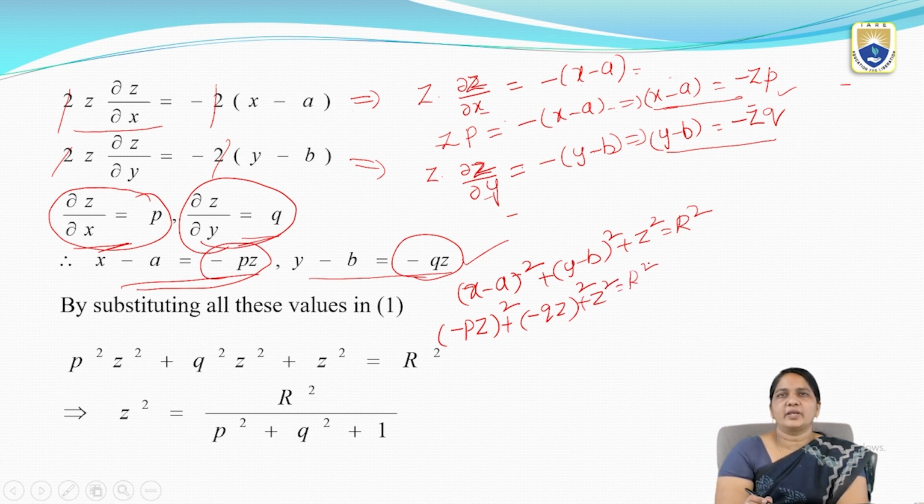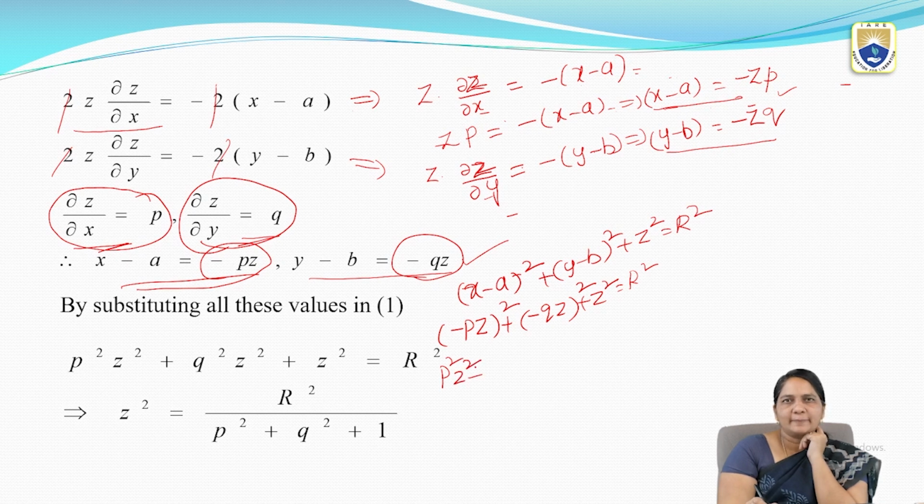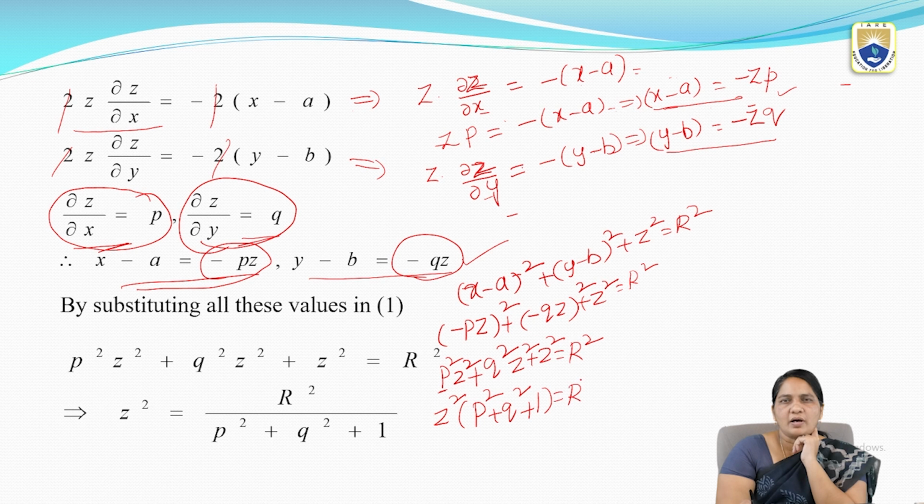Now I am simplifying this: p²z² + q²z² + z² = r². Now I am taking z² as common. So remaining here p² + q² + 1, equal to r².